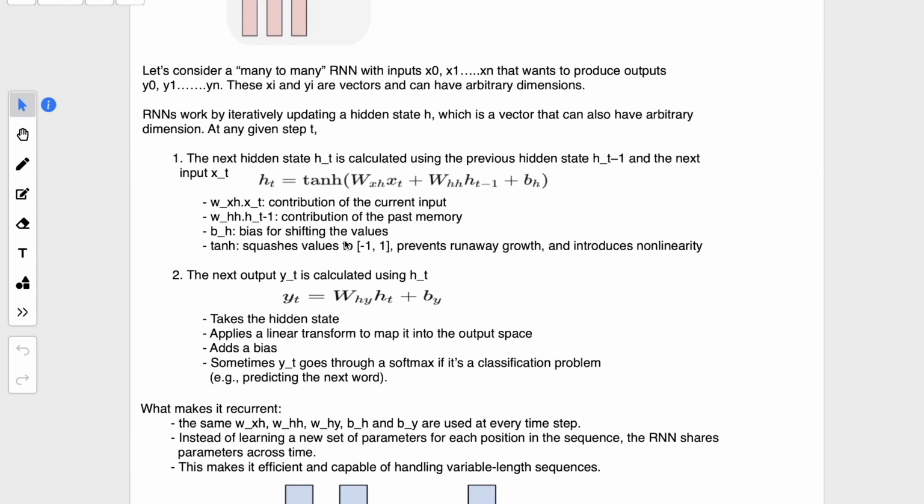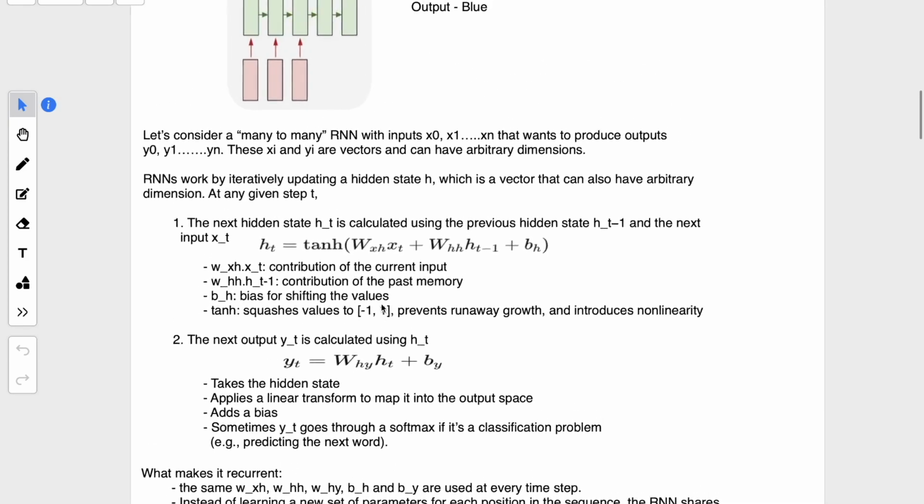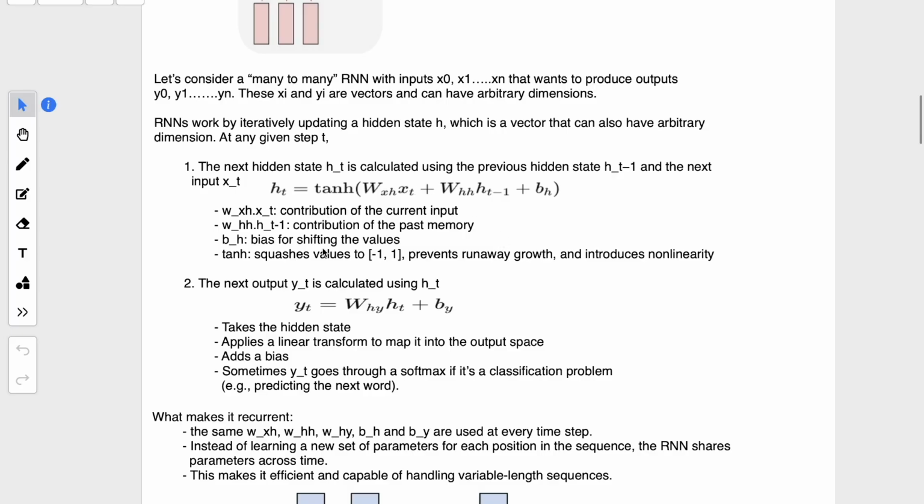The next output, which is the final output, is calculated by the same kind of formula, only it does not depend on an input. We have just a weight and the previous output of the last hidden layer plus a bias. So this is how the RNN works.